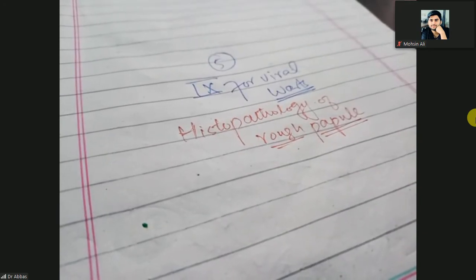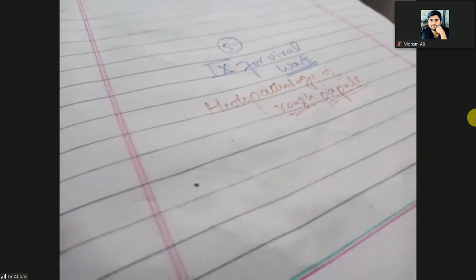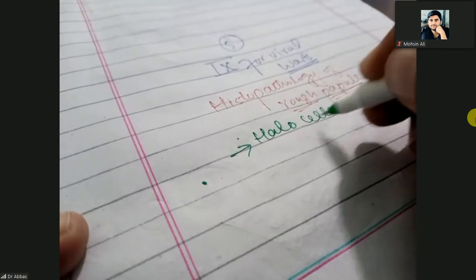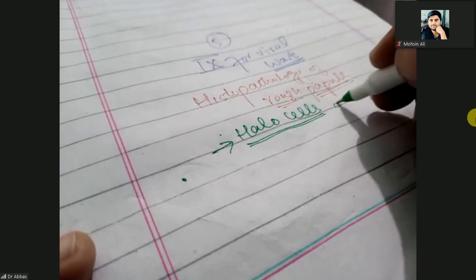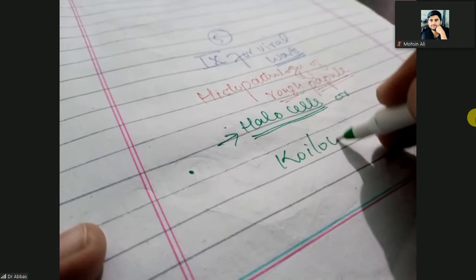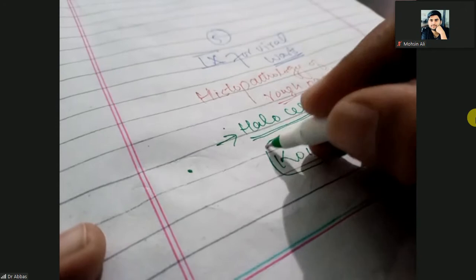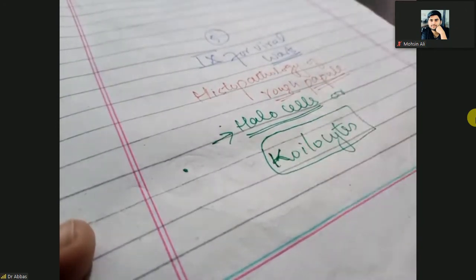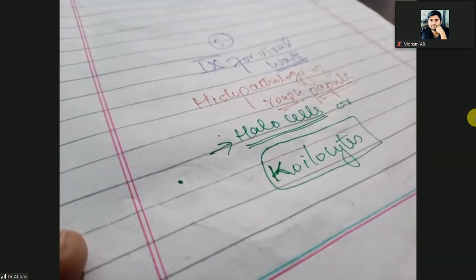When you do the histopathology of the rough papule, you will see halo cells. What do halo cells represent? Another name for halo cells is koilocytes. In all kinds of viral warts, you will see halo cells, the koilocytes.